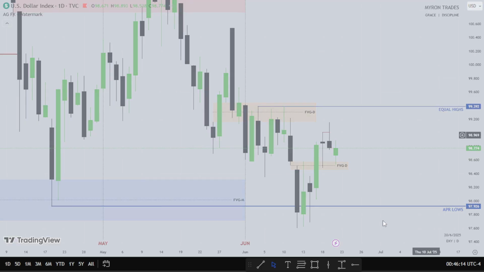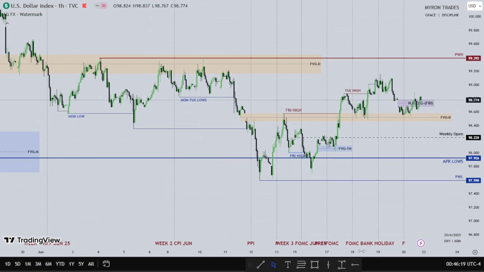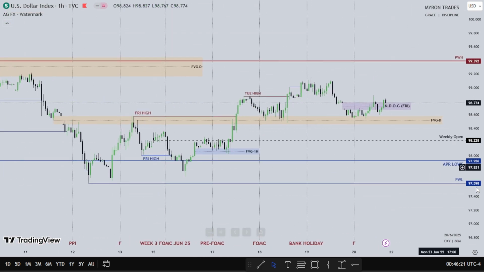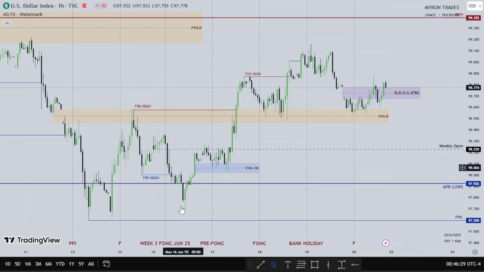This is the hourly time frame for the dollar, showing what the dollar did for the third week of the month, FOMC week. This is Monday, this is Tuesday. We had an expansion on Tuesday, as we saw on the daily time frame. Then Wednesday we had FOMC. This is the FOMC candle, this one right here.